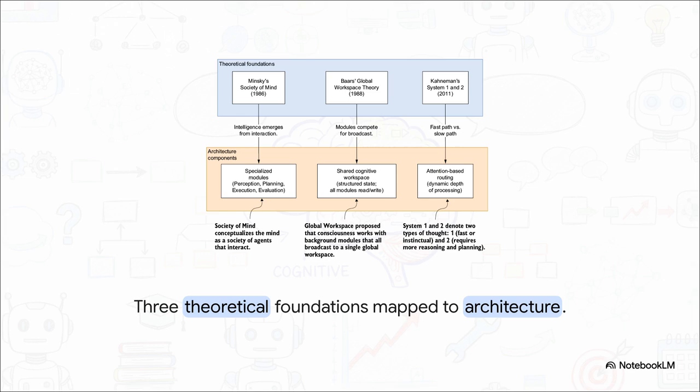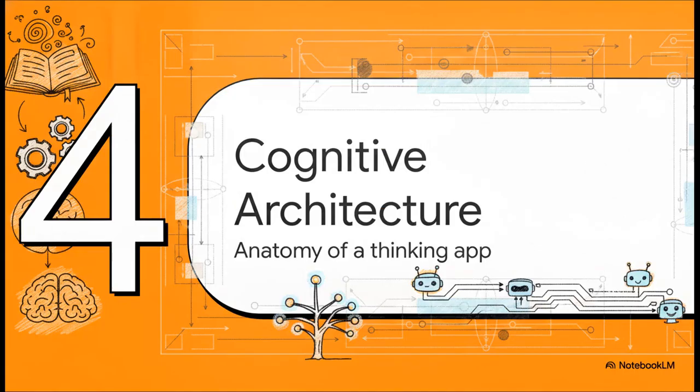Second, Bernard Baars' global workspace theory. Baars likened consciousness to a theater stage, where backstage processes broadcast their findings to a shared lit space. In code, this becomes our shared cognitive workspace, a central state that all our micro-agents constantly read from and write to. And finally, Daniel Kahneman's System 1 and System 2. System 1 is fast, automatic thinking. System 2 is slow, deliberate analysis. We implement this as an attention-based routing mechanism that dynamically shifts the processing depth based on how complex the user's query actually is.